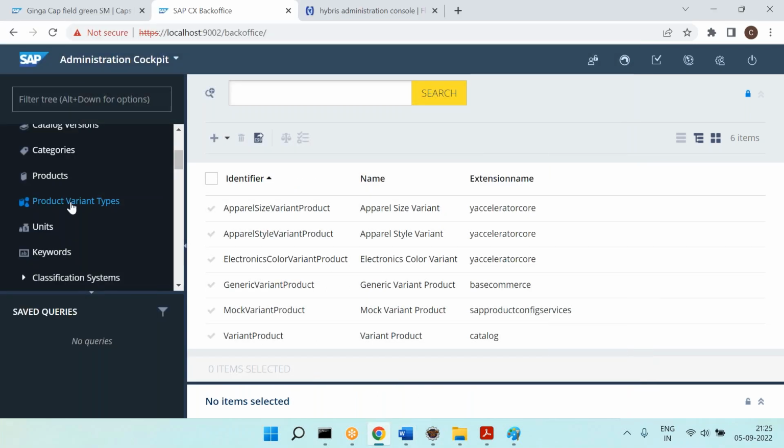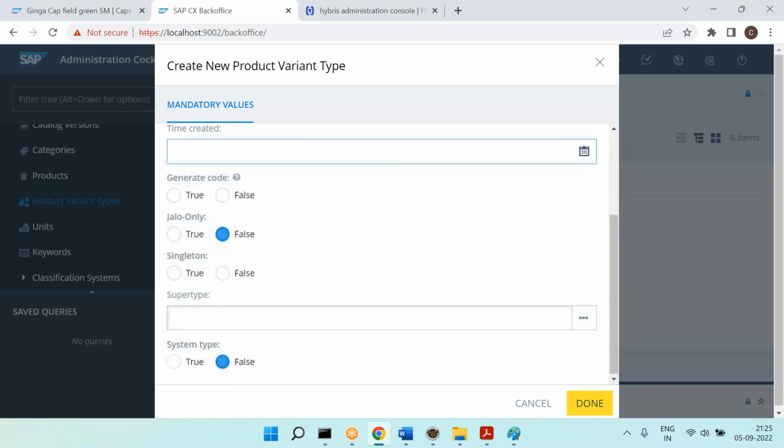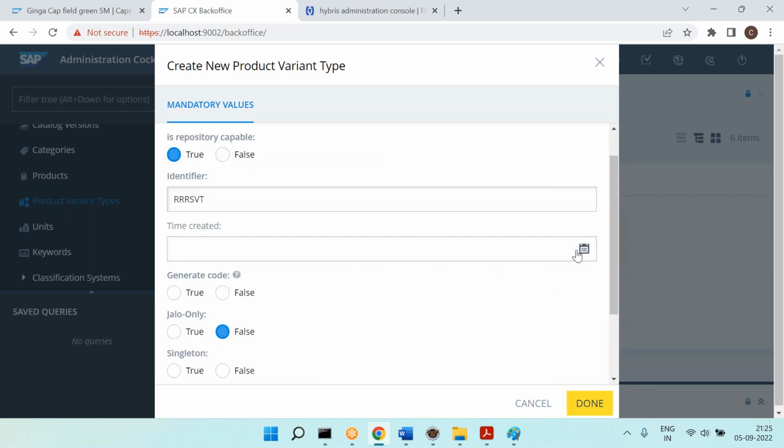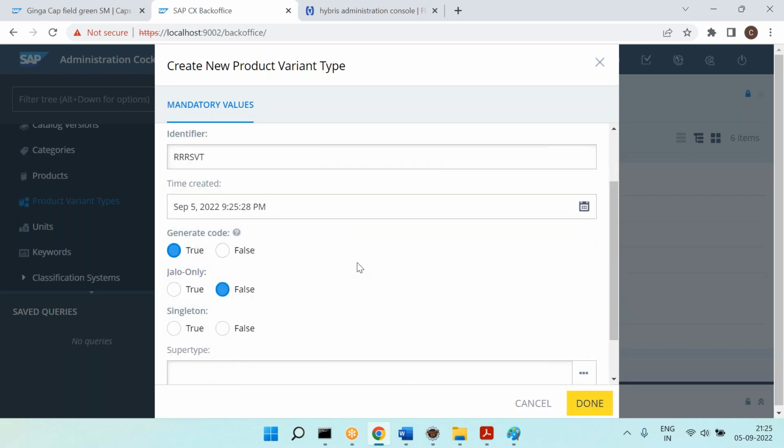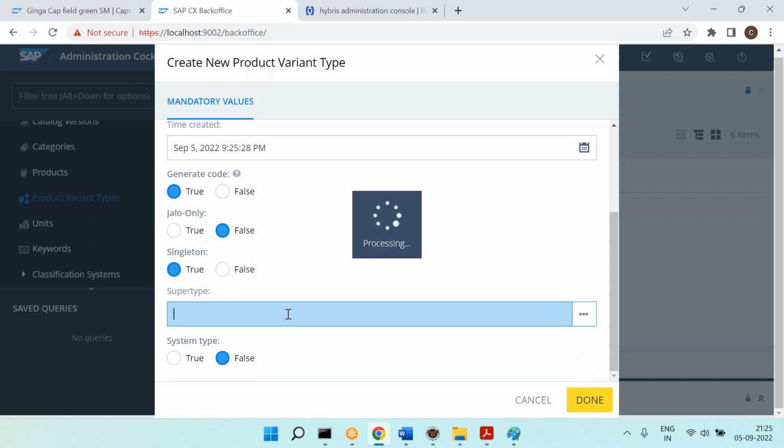How do I do that? You can go to here, click on the plus symbol, and you can specify is that repository capable? Yes. So RRS variant type, that is the identifier. Creation date, you can give today's date. Code generated, yes. Singleton, true. And super type, you don't need to worry about the super type, leave it and say done.